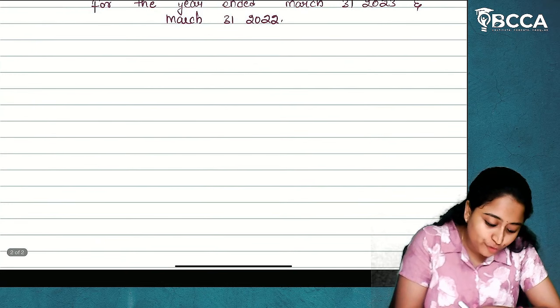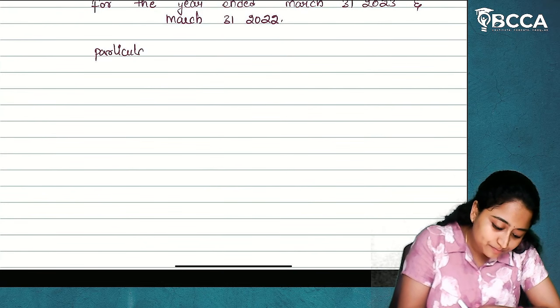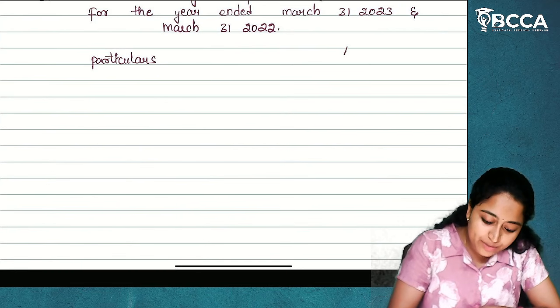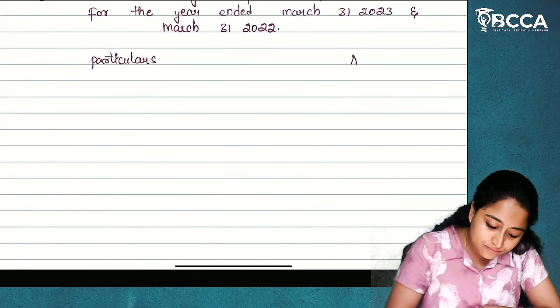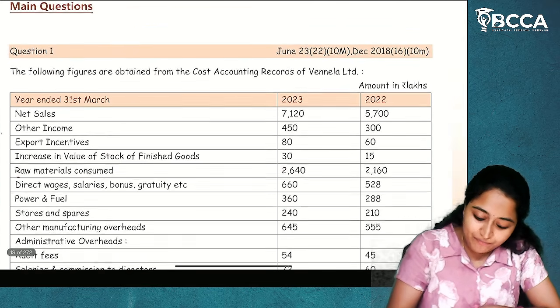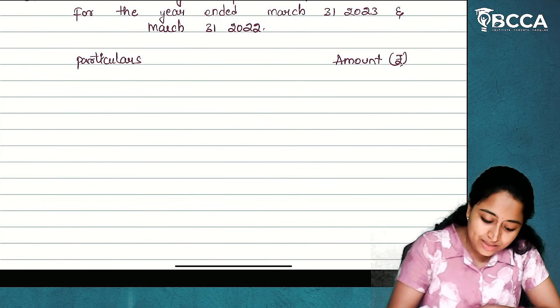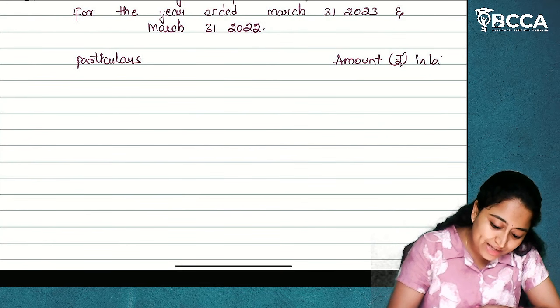And then you will move to the format. First will be your particulars, then here will be your amount. Amount will be in rupees. The rupee symbol is very, very important. If they have mentioned anything like in lakhs, then you have to write that: amount, rupees in lakhs.